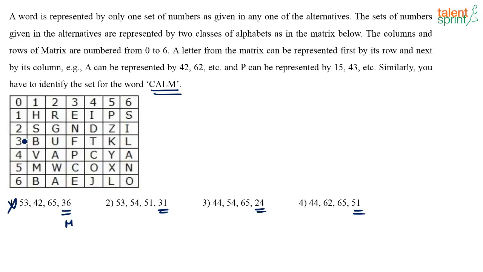Then you have 31. 31 stands for B. That's also wrong. Look at 51. 51 stands for M. If you look at 24, 24 stands for D. So, all these three options are wrong. The fourth option is right. Next one.